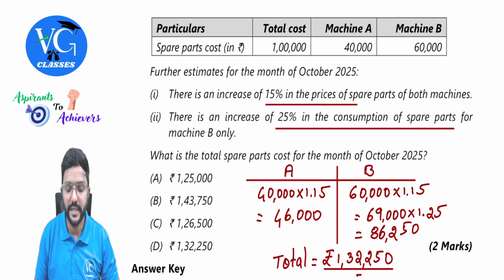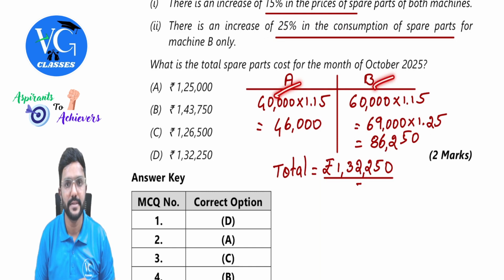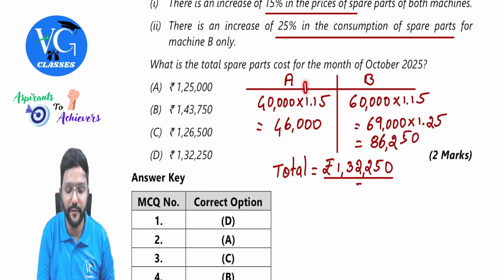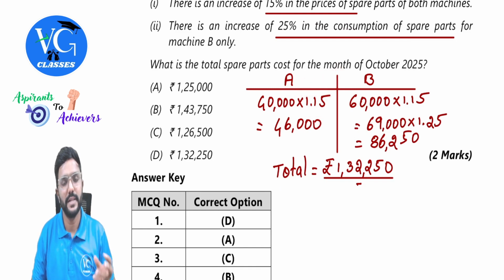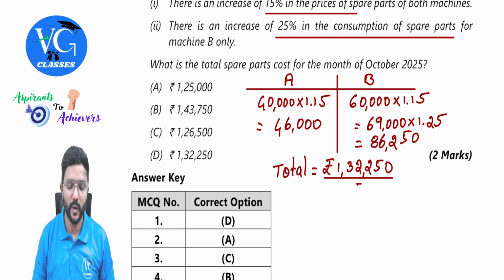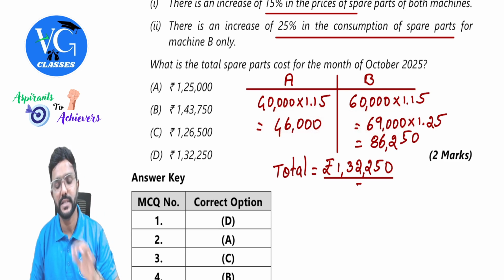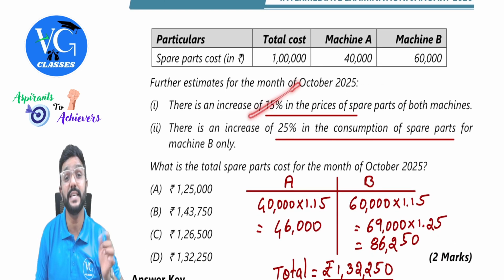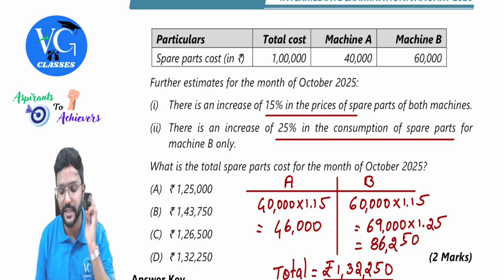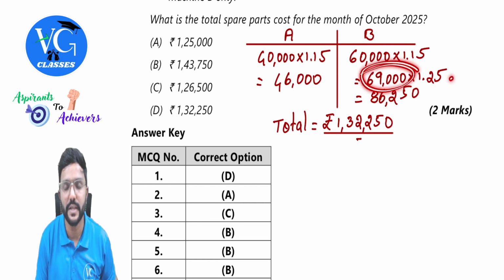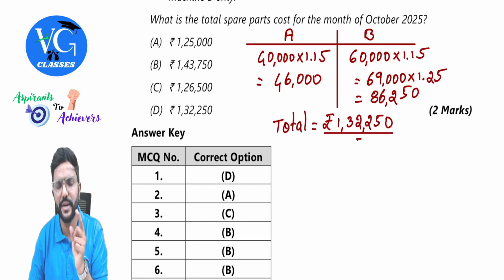So present cost is 40,000, 60,000. Take as it is. Multiply that with 1.15. That is 15% increase. You can just add 15%, or else you can take into 1.15. So 46,000 and 69,000 is the increased cost after considering the increase in price. But for machine B, there is also increase in consumption. So I am multiplying 69,000 with 1.25. How did we get that 1.25? 25% increase. That is why.